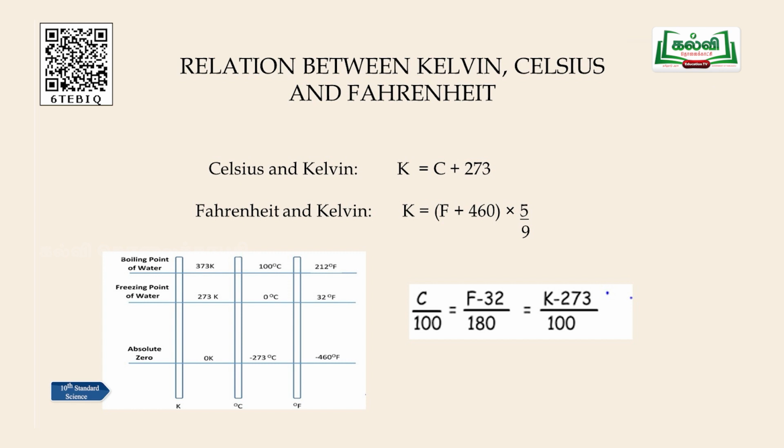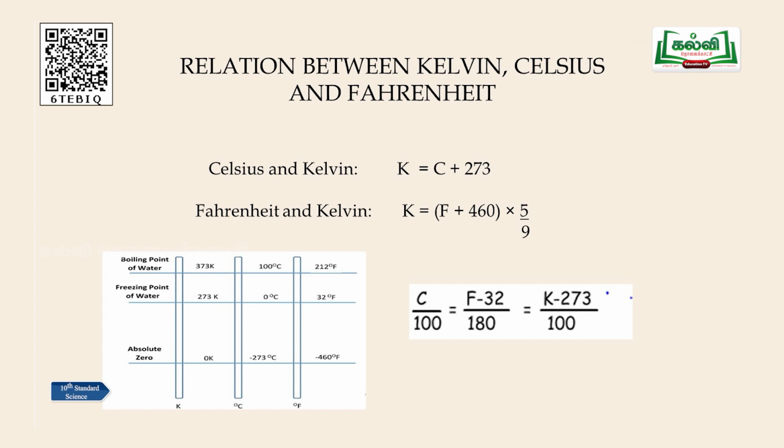You can see that for the Kelvin scale, 0 degrees Celsius corresponds to 273 Kelvin. So, that is a very important point we must remember: 0 degrees Celsius is equal to 273 Kelvin. Then you can see 100 degrees C is equal to 373 Kelvin. Now, when we go to the Fahrenheit scale, 0 degrees Celsius corresponds to 32 degrees F and 100 degrees Celsius corresponds to 212 degrees Fahrenheit. So, this is the temperature scale for boiling water and for the freezing point of water.